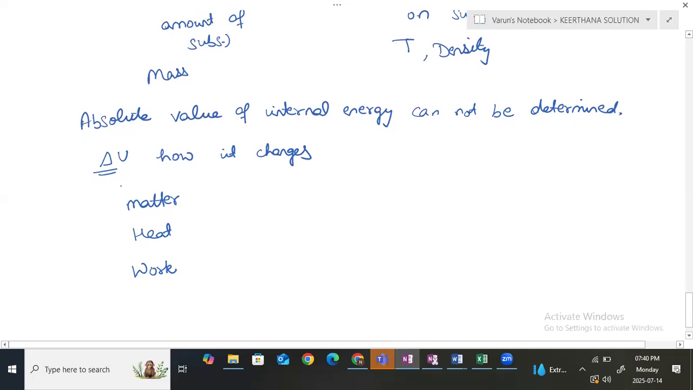Clear? So delta U depends on three things. First is matter: either matter is entering the system or leaving the system. Second is heat: heat is released, or we are providing heat to the system. Third, work is done on the system or work is done by the system. Clear?